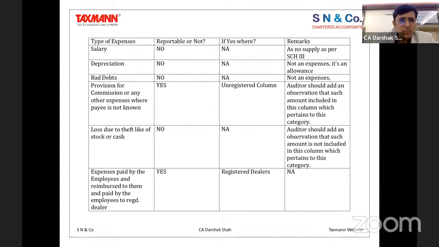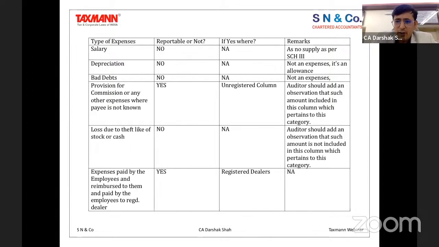Now, going on to specific points: salary, whether reported or not reported, no. Remarks is no supply. As I said, depreciation is not an expense. Bad debts are not an expense; it's a provision for doubtfulness. Provision for commission: the auditor should add an observation that such an amount is included in this column which pertains to this category. So if you are reporting it, then you have to add it accordingly.